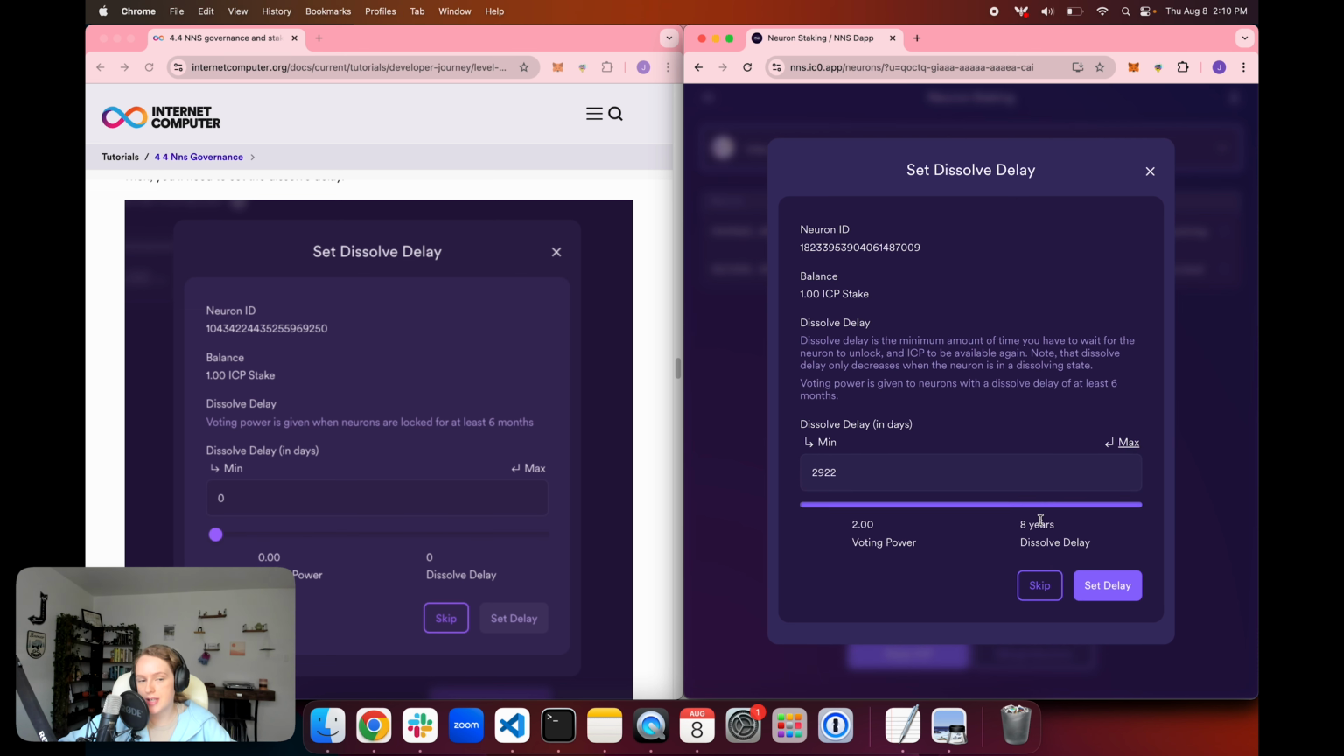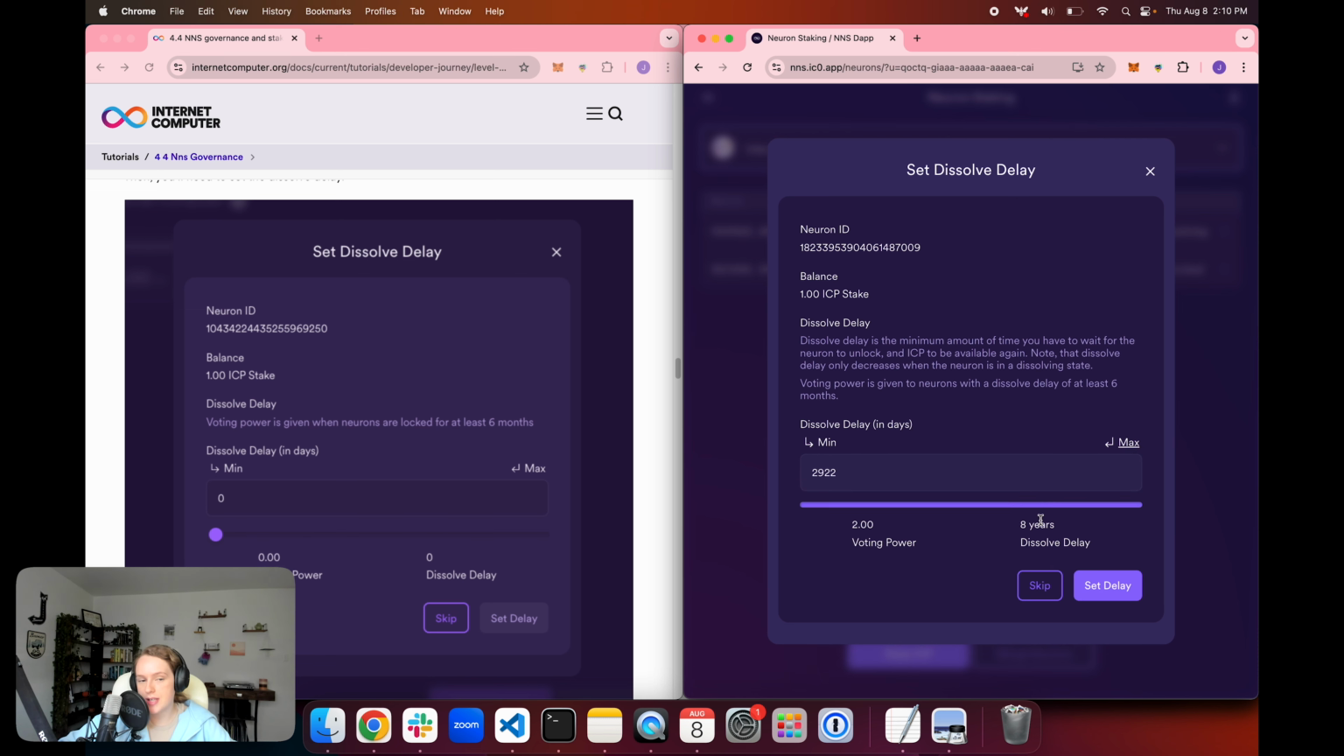And then here we can choose which neurons we want to follow to automate our voting. These are sorted by different proposal types. These are all of the different proposals that can be submitted: governance, network economics, node admin, participation management. We can choose to do these each individually, or we can choose all except governance and SNS and neurons fund. For this, I'm just going to click on governance and set up a following rule for only governance proposals. I'm going to click add followee.